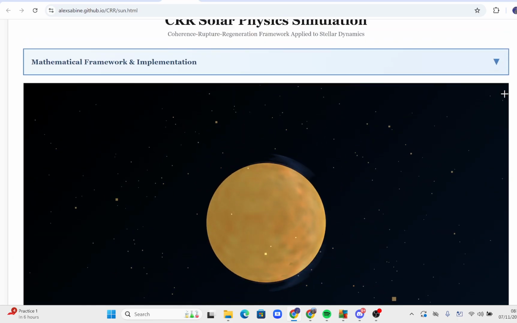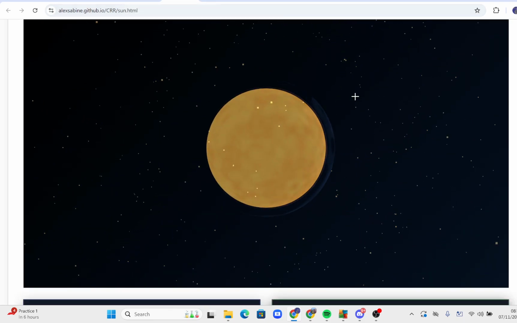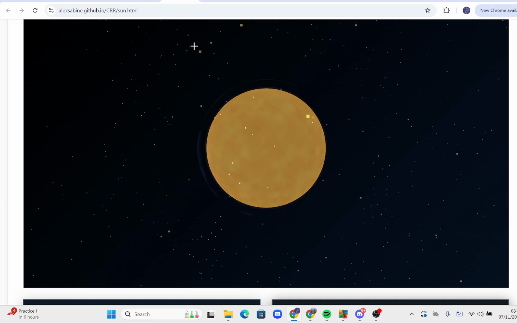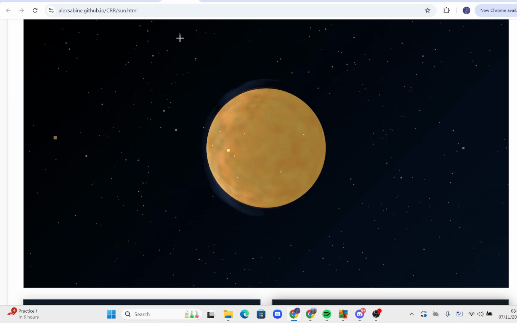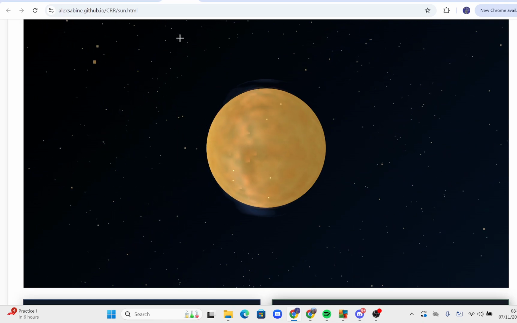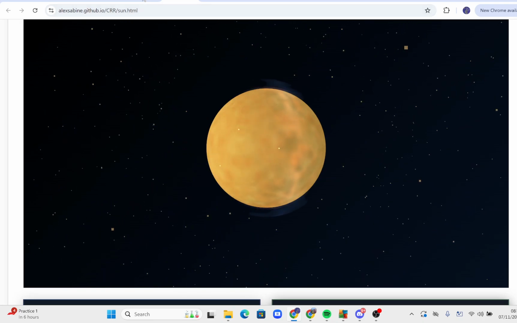So here we have the sun, again, modeled with the CRR. And here again, we're looking at how coherence builds through time, how we reach these rupture thresholds where exploitative campaigns can no longer operate, and we need exploratory new generative model which reweights from the past states of coherence.